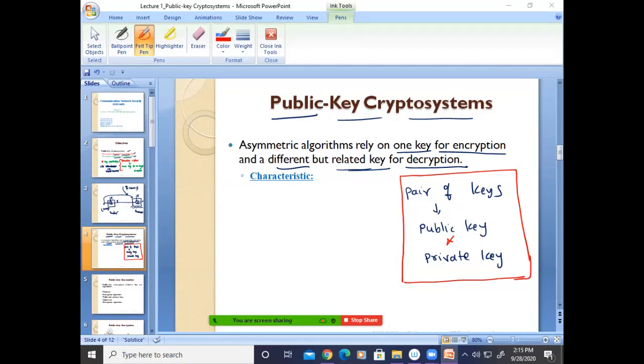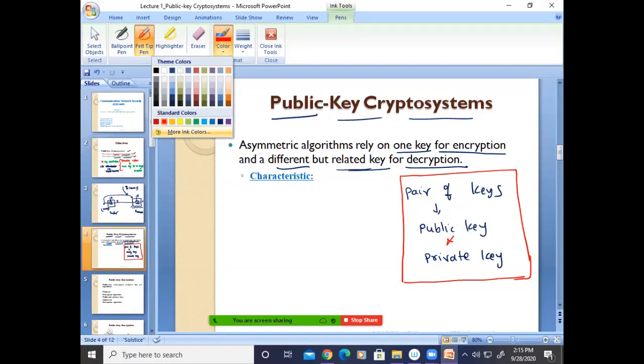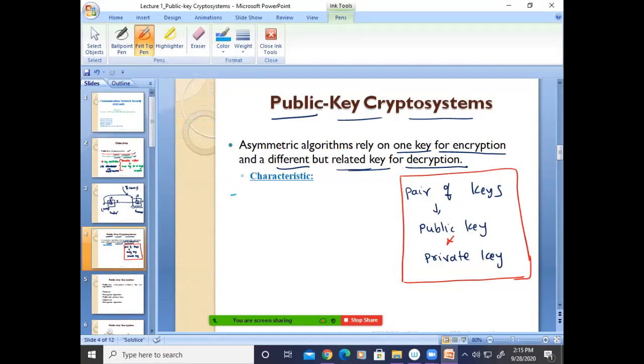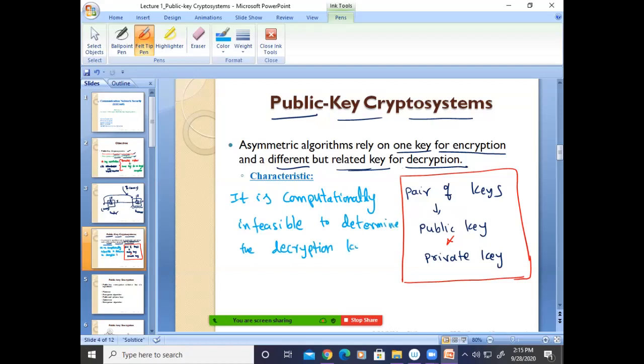So the characteristic we can write like this: it is computationally impractical, or we can say infeasible, to determine the decryption key, or we can say the private key. If I'm using the private key for decryption, the opponent should not be able to determine the decryption key.